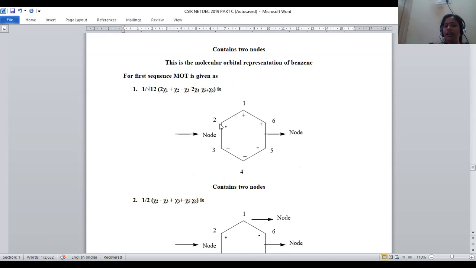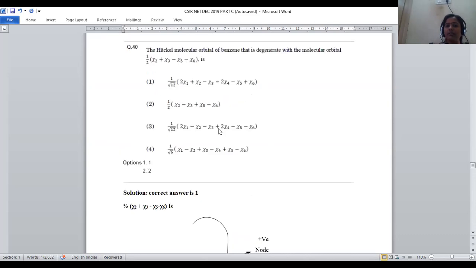In between 2 positive carbons, there is no nodal plane because bonding interactions will be there. In between 1 and 6 also, bonding interactions will be there. In between 2 and 3, you can find a nodal plane. Between 5 and 6 also, a nodal plane will be there. So the possible nodal planes for this compound 1 will be 2. It is exactly matching with the given problem. That's the reason why the correct answer will be option number 1 only.